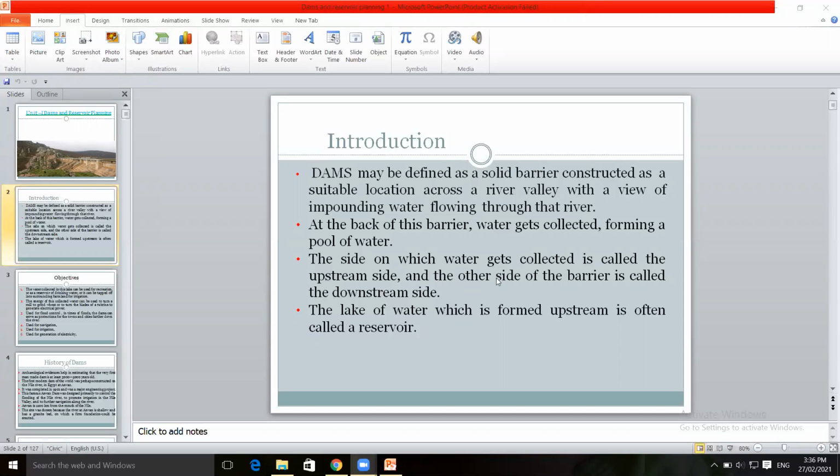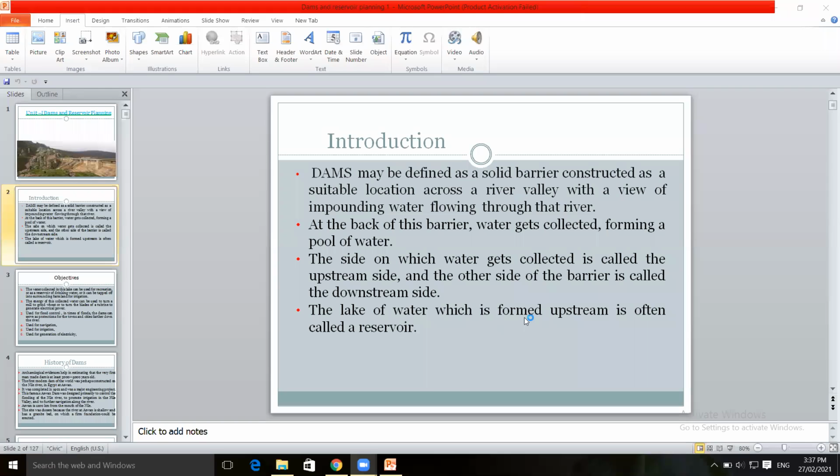The side opposite to that upstream side, where water is released, is known as the downstream side.